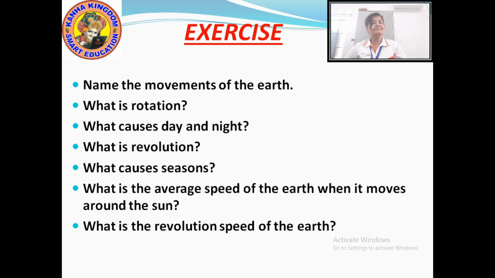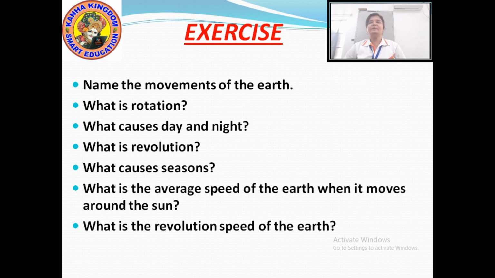Now what causes seasons? The revolution of the earth around the sun on the elliptical orbit causes seasons. Now what is the average speed of the earth around the sun? Tell me.